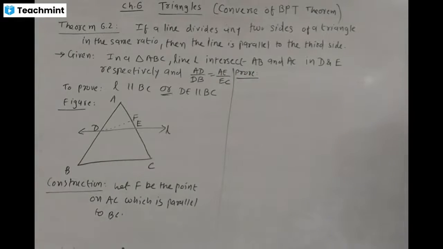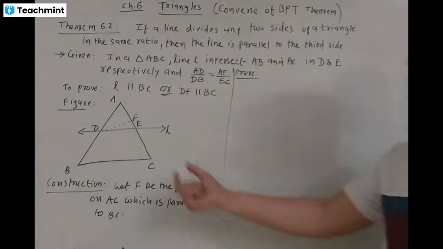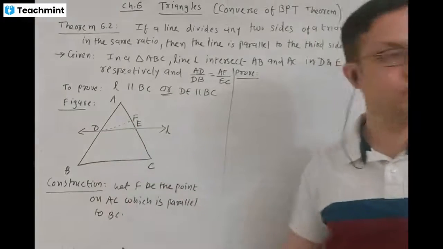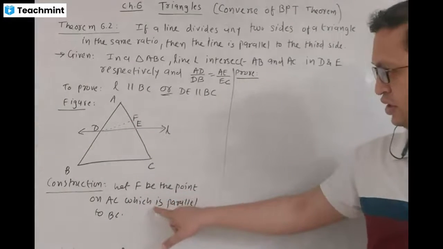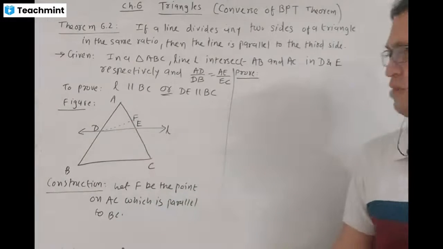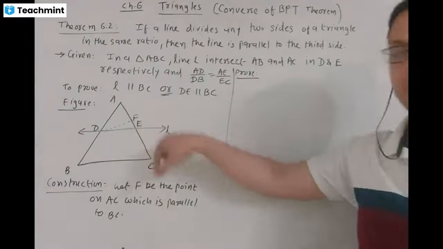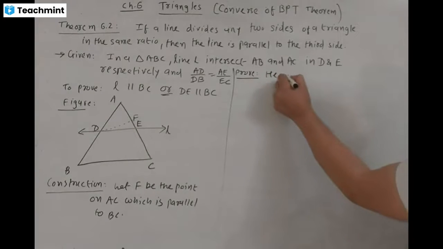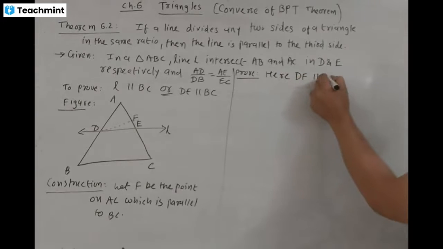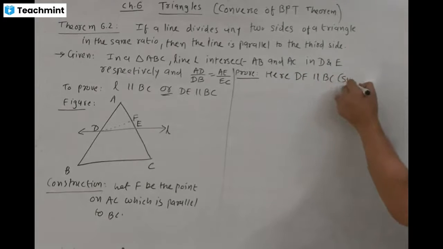Suppose DF is parallel to BC, F being the point on AC. Here DF is parallel to BC by construction.